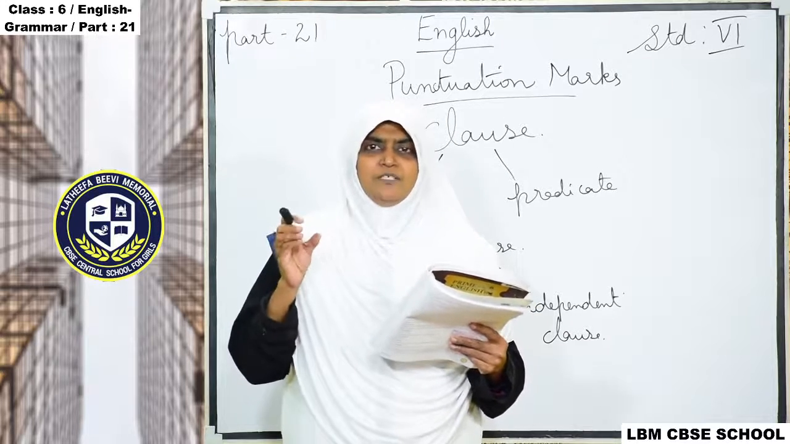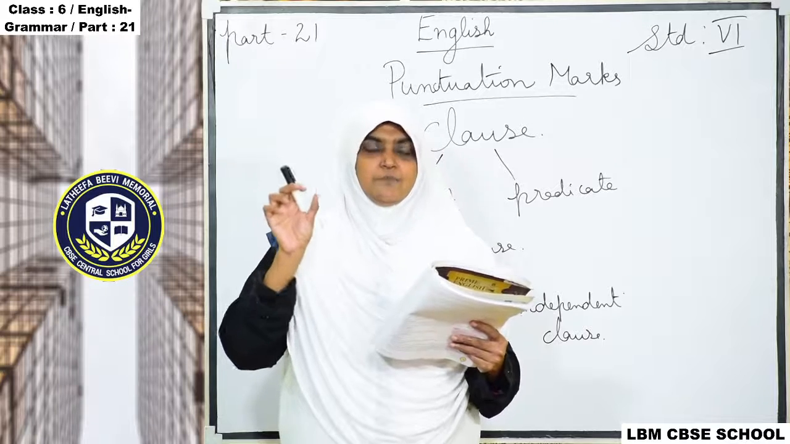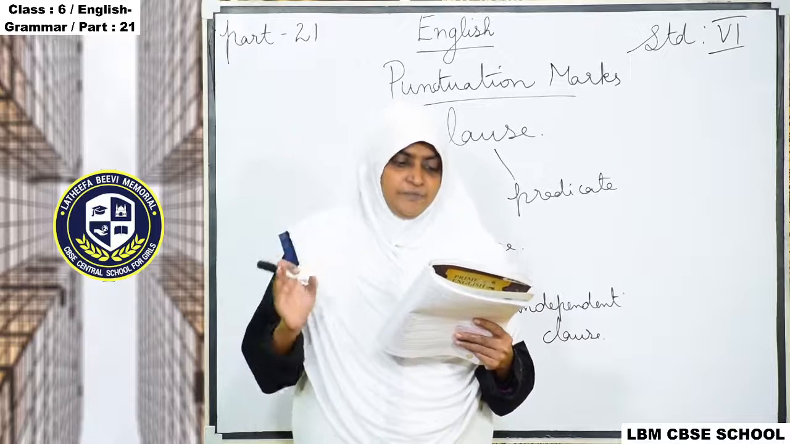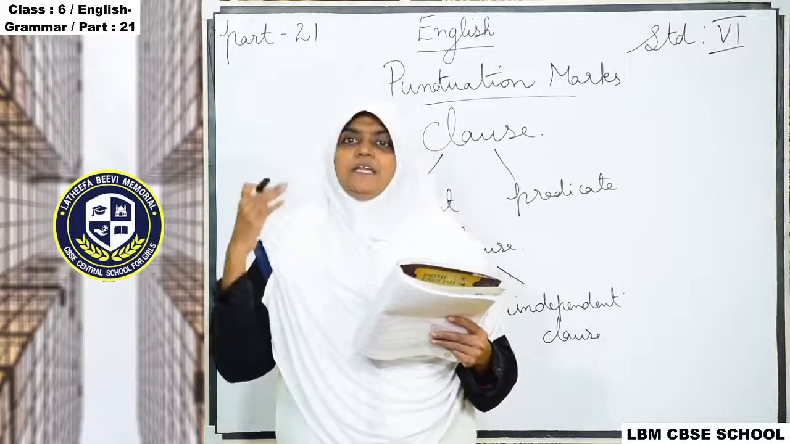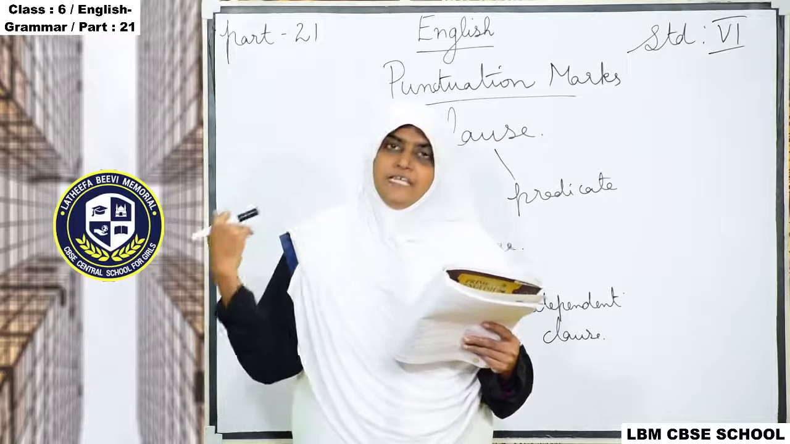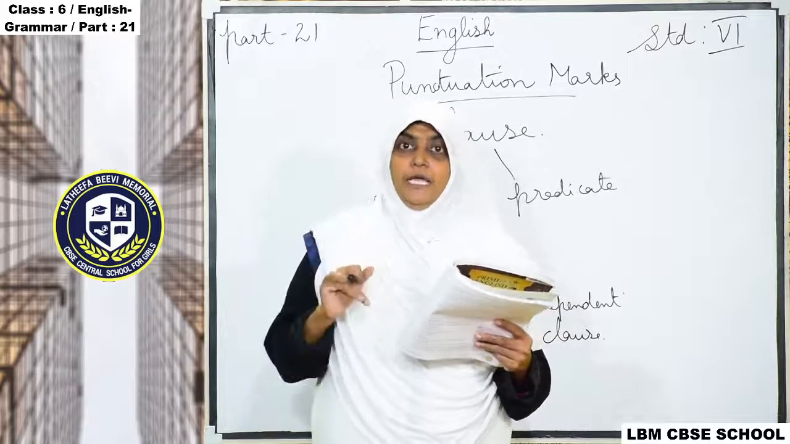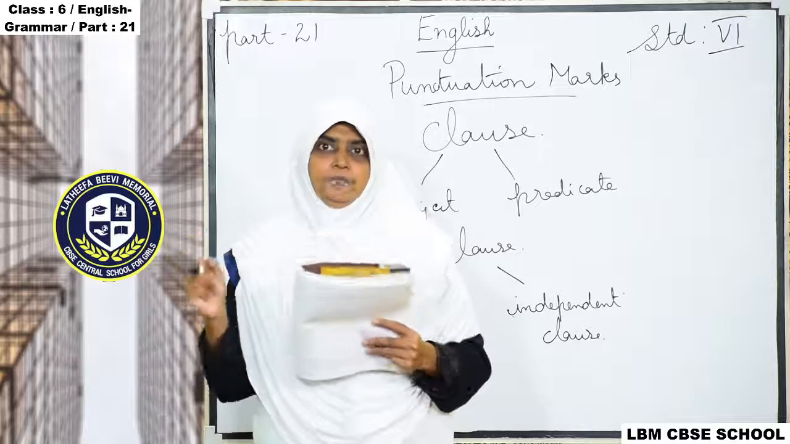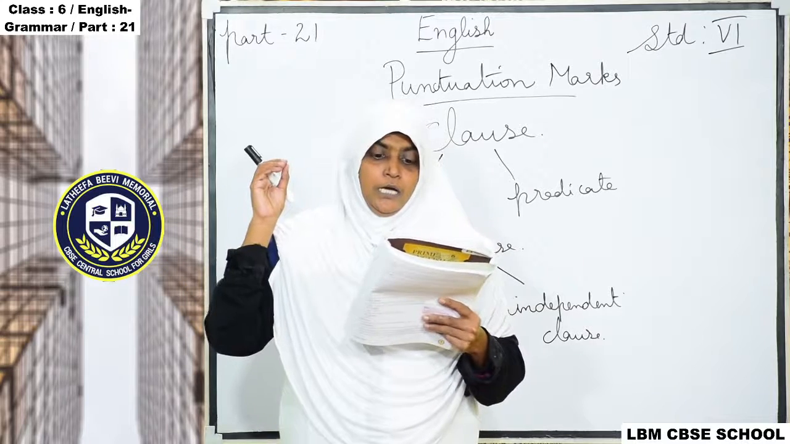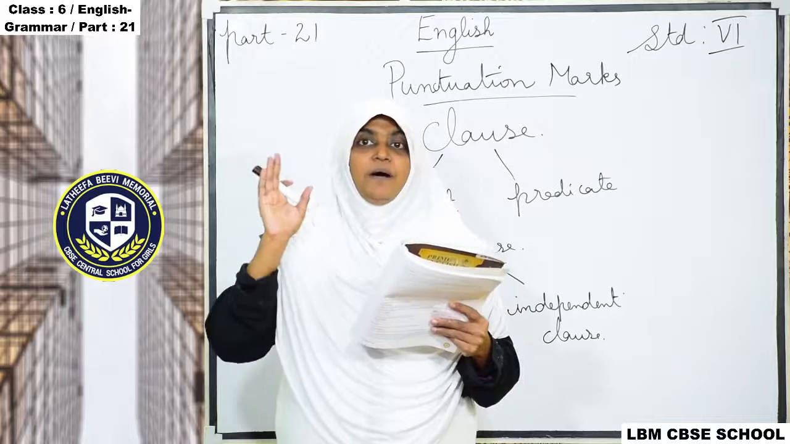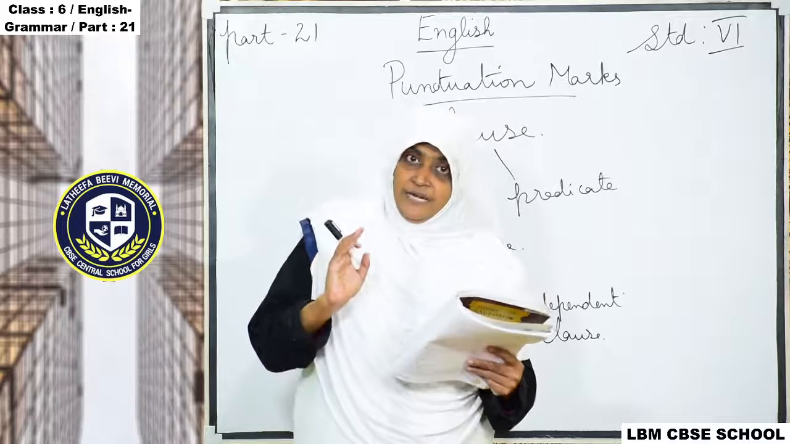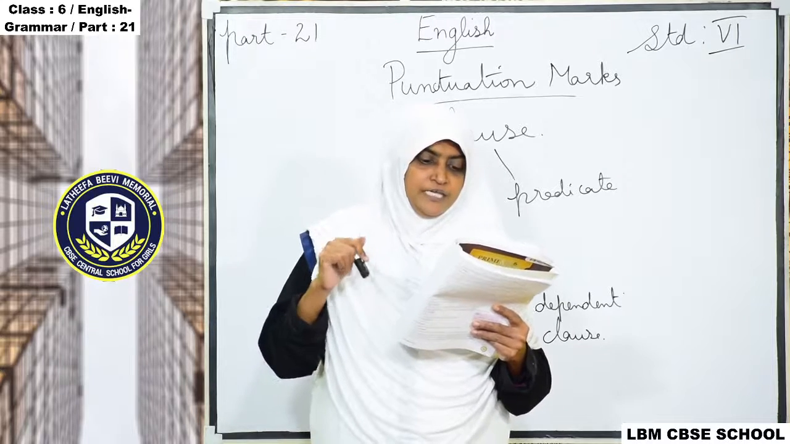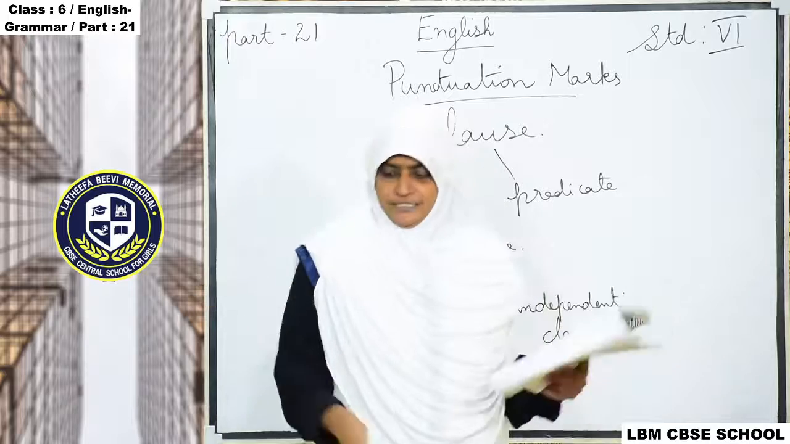Clause means what? It's a sentence. It has a subject and predicate. So, a dependent clause cannot function by itself. It is dependent on an independent clause. When we see the example, you can understand. Depending means you are asking for help. So, a dependent clause cannot function by itself, but an independent clause can function on its own. That is the meaning. Now we are going to see the example. You can understand very easily.